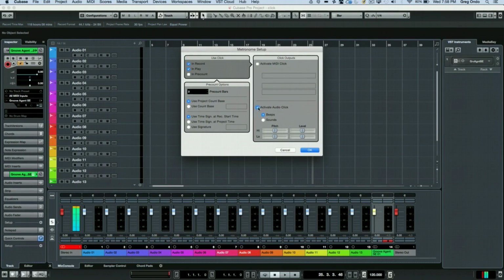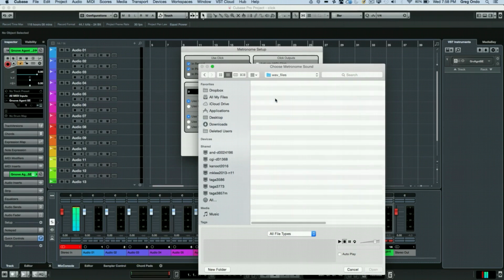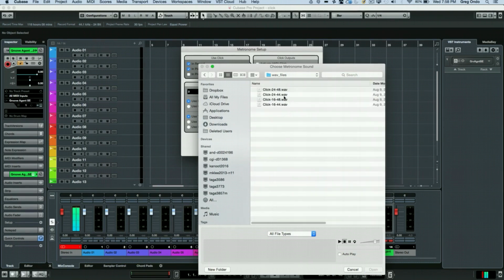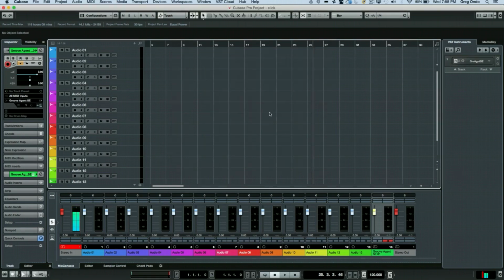Now, some people have grown very used to using a particular click sample. And we can do that by activating the audio click. I'm just going to turn off my MIDI click here. And then we go to sounds. And now at this point, I can just look on my hard drive. So I think I downloaded some samples. I just Googled some samples. And if I wanted to just load up a sample, and then I want the downbeat to be a little bit louder. And now instead of playing the default Cubase click track sound,